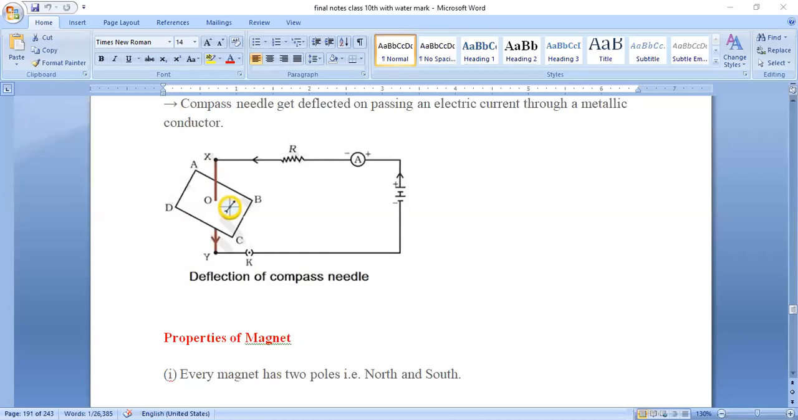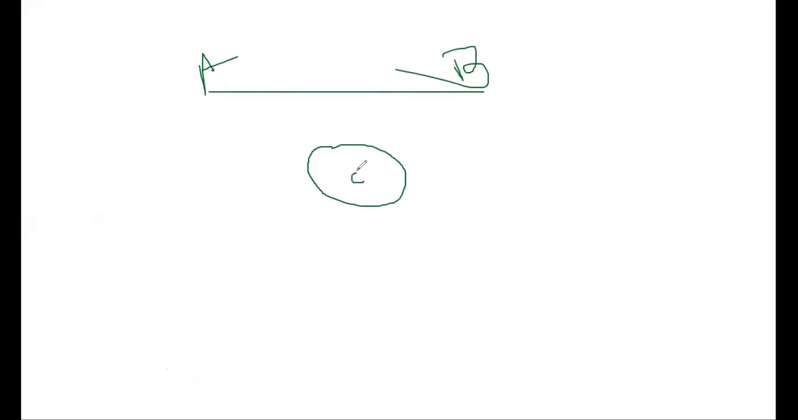So what we have done is an experiment. We have kept a conductor AB. Near this conductor AB, I am keeping one magnetic needle. Magnetic needle, you know, right? It will have a magnet inside, and this magnet will deflect. Whenever there is a magnetic field around it, this magnet will show deflection.